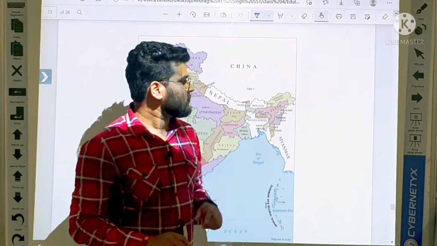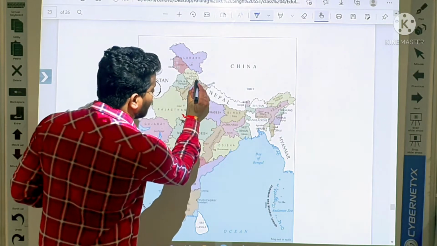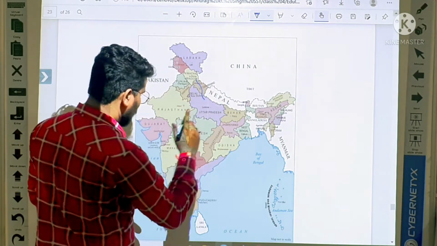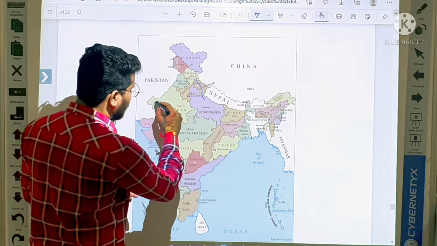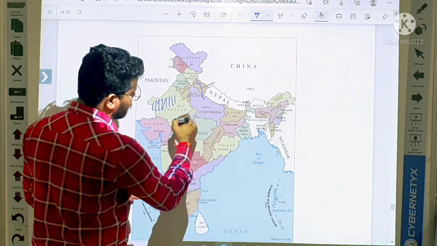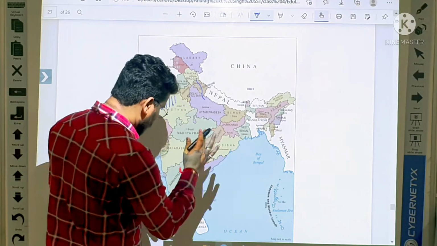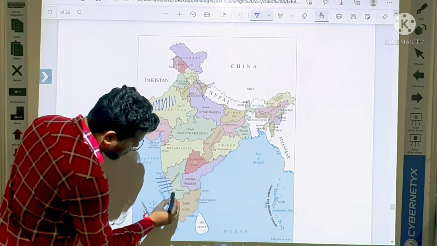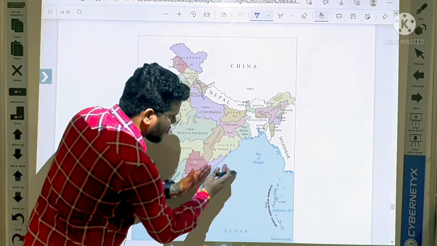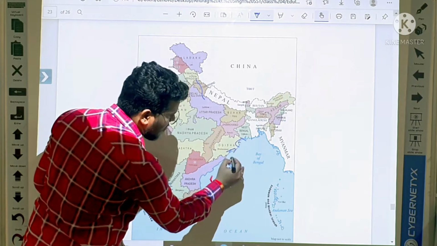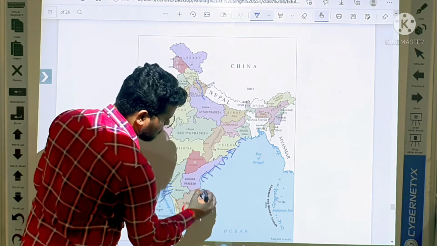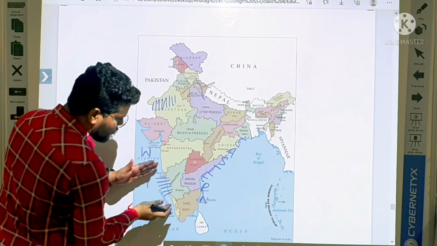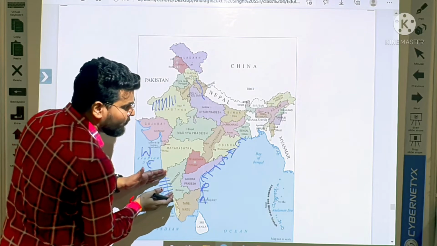This is Uttarakhand, and the Ganga river flows through Uttarakhand. Second, this is Rajasthan, and this is the area of the Thar desert. Third, this is Karnataka, and Karnataka is in the Western Ghat. This is the Eastern Ghat, and this is the Western Ghat. So Karnataka is in the Western Ghat.